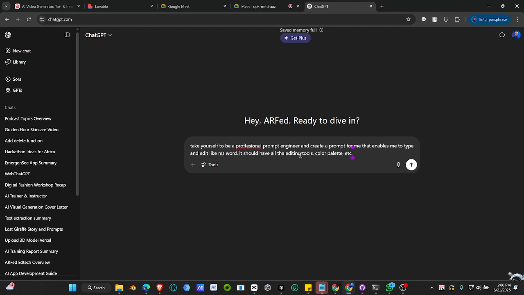Now remember, the reason why we are telling ChatGPT to do that is that we are limited in what we can think of. All we want to do is create a tool that will enable us to type, but we do not know everything about the tool. So what we are telling ChatGPT to do is to help us to think. We are telling ChatGPT that it should act as a professional prompt engineer, and write us a prompt that helps us to do this.